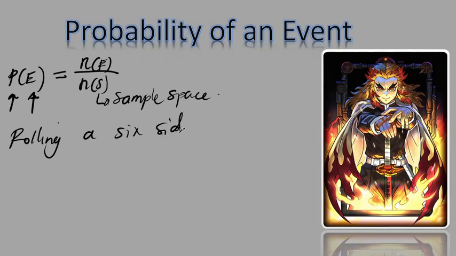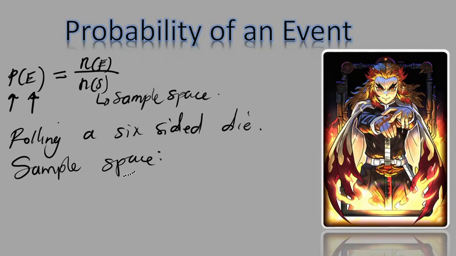A 6-sided die. You know which die this one is, right? A 6-sided die. So in this situation, when I'm asking you for the sample space, the sample space is everything that is possible in this 6-sided die.